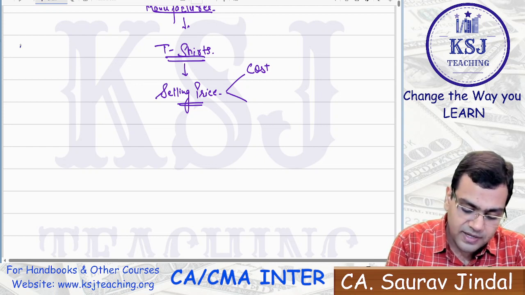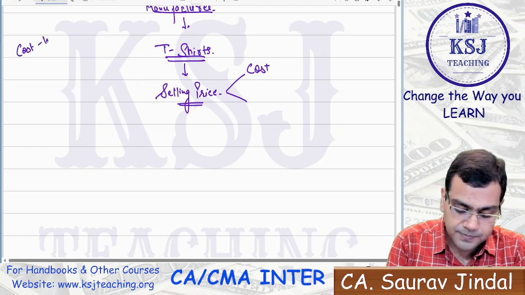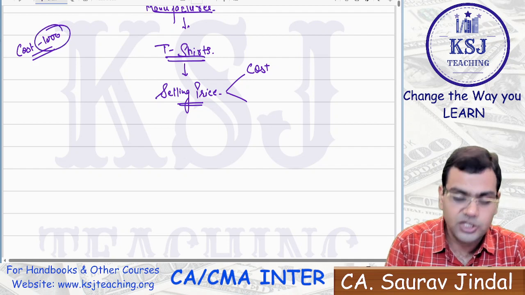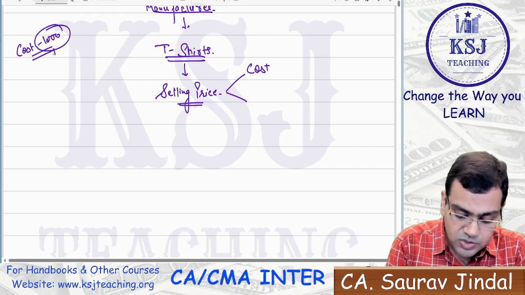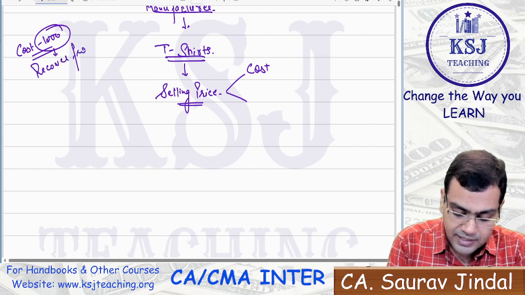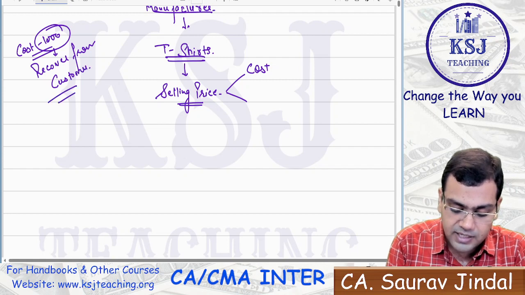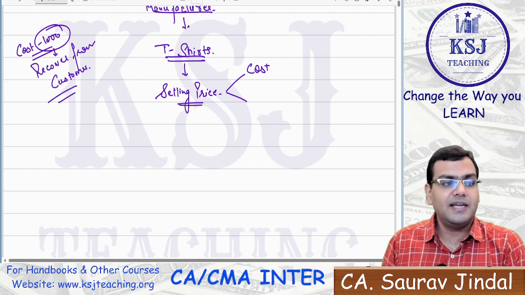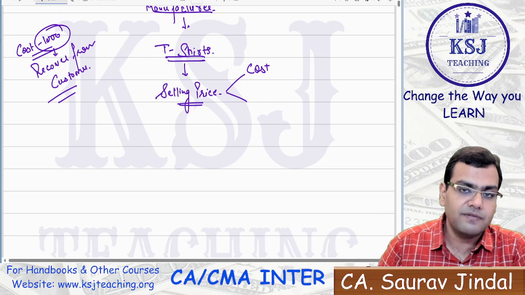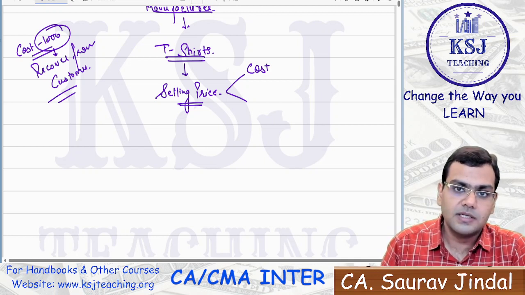Let's say you have incurred a cost of 1000 rupees in the making of one t-shirt. Then this 1000 rupees you want to recover from your customer? Obviously, sir. That is why you are doing business, that whatever the cost that you will incur in the making of the product, at least that much amount you will recover from your customer, or no? Yes, sir. Right.